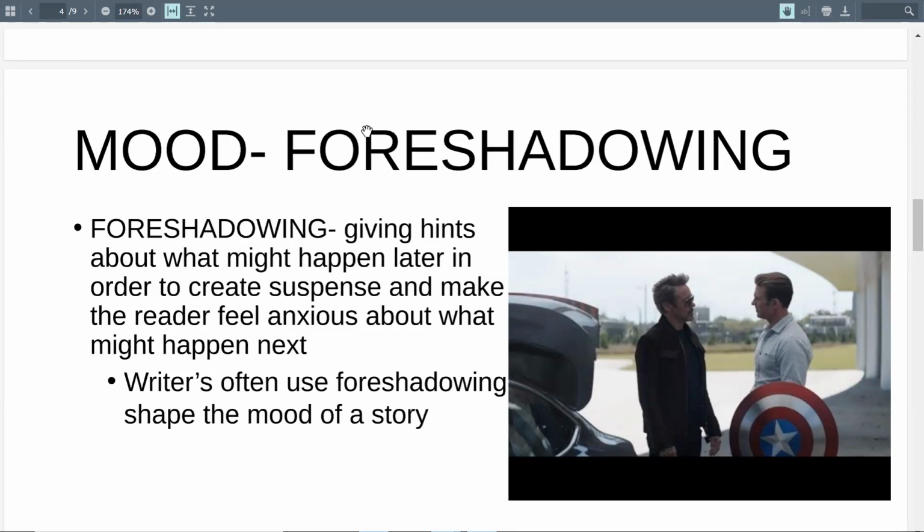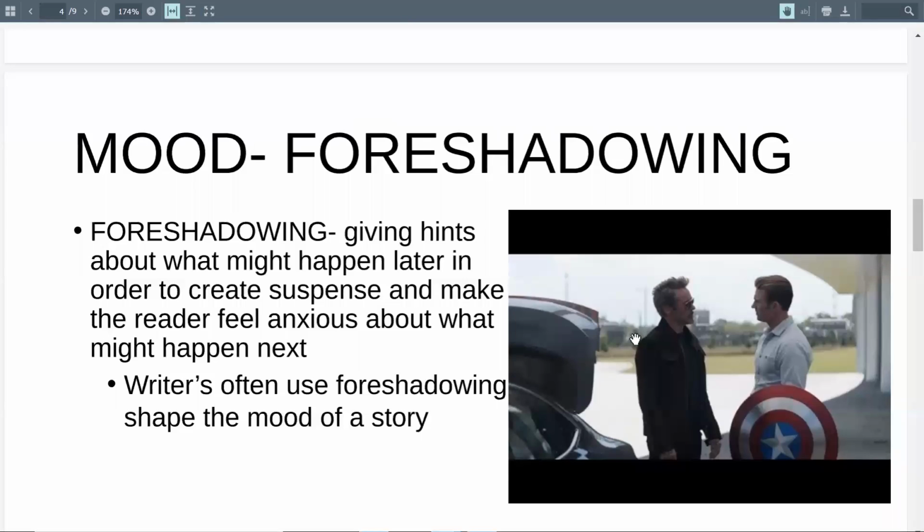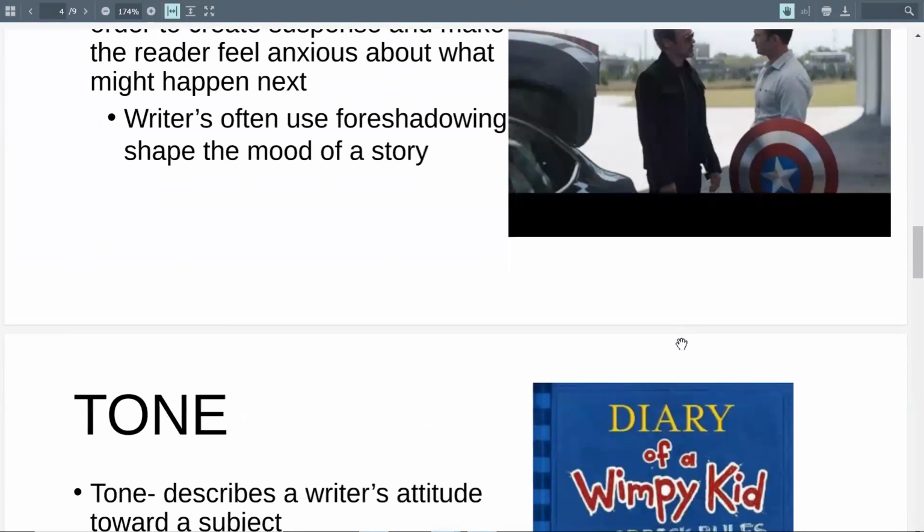And just this example in Avengers Endgame, when Tony's talking to Steve Rogers right here, he says kind of as a joke, "I'd like to not end up dead." And you know how Tony Stark is, he says it sarcastically, but then he ends up dying later in the movie. Sorry if I spoiled that 2-year-old movie for you, but that's foreshadowing, right? It's not like he's saying I'm going to die because of blank, blank. No, he just kind of says it as a joke, but it does put that idea in the viewer's mind early on before that thing happens. So now we know that, hey, this might be even a possibility.